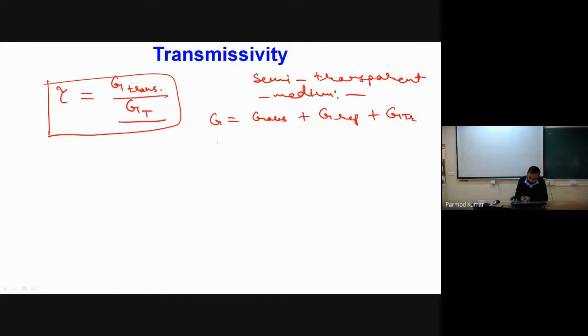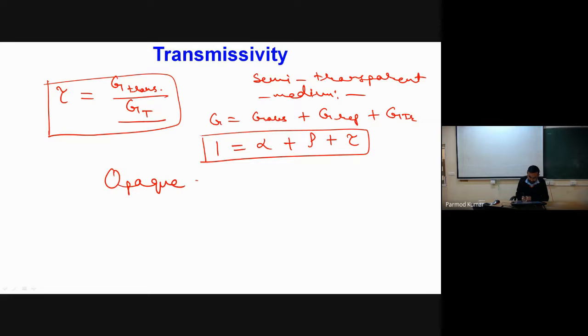If I divide throughout by G, on the left side I will get 1. Here absorbed by G I will get alpha, here I will get rho, and here I will get tau. So this is applicable for a transparent medium.